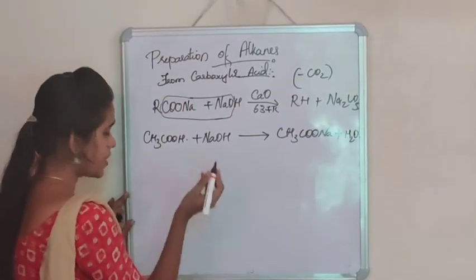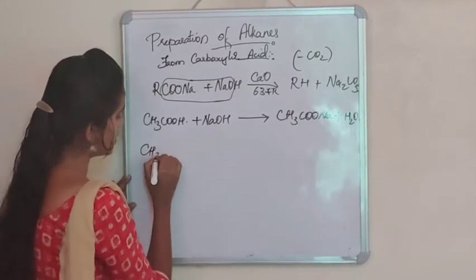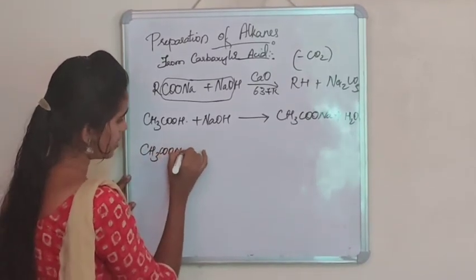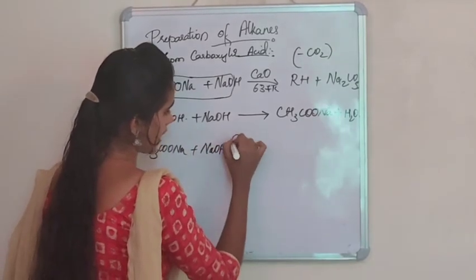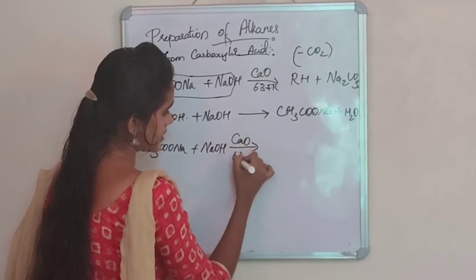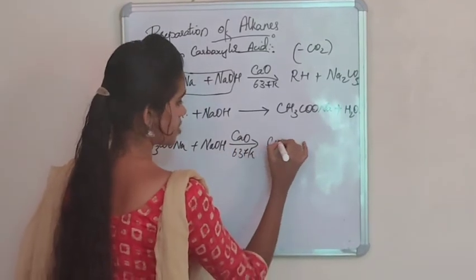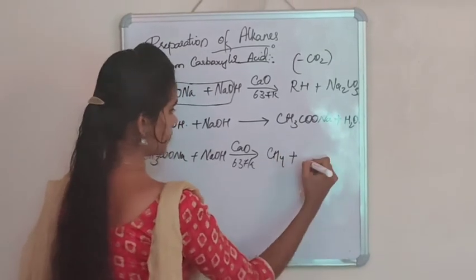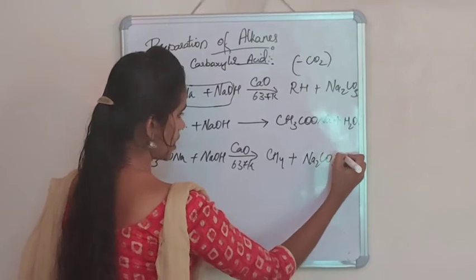Then sodium acetate is treated with soda lime, CH3COONa plus NaOH in presence of calcium oxide at 637 Kelvin gives CH4 plus Na2CO3.